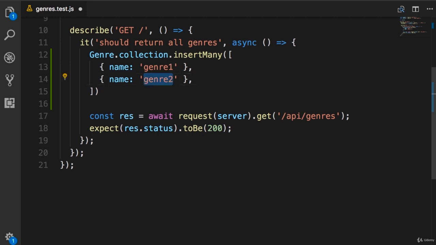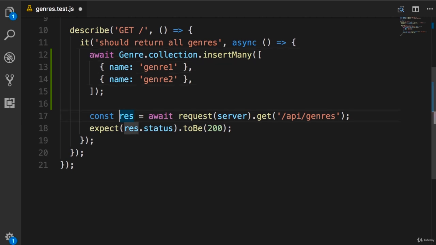Note that here I'm not using simple values like A or B, because here we're testing the entire application stack. So our validation functions will kick in and complain that the name of the genre is less than 3 or 5 characters. So back to genre2. Now this method returns a promise, so we need to await it.